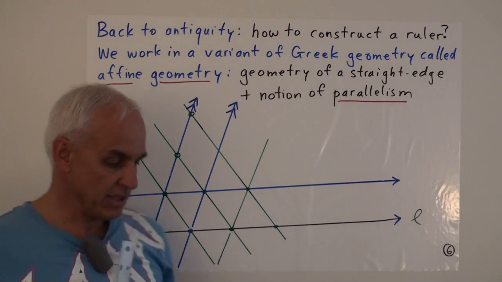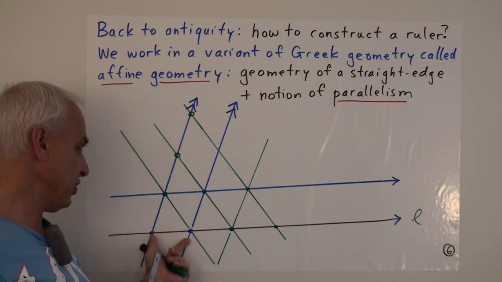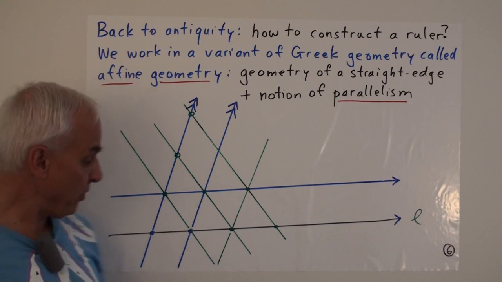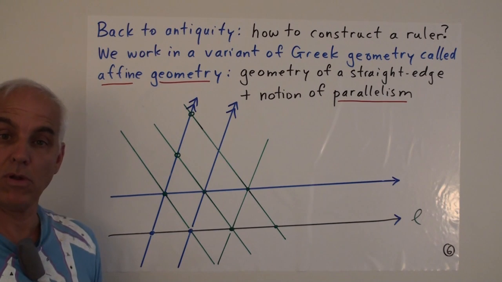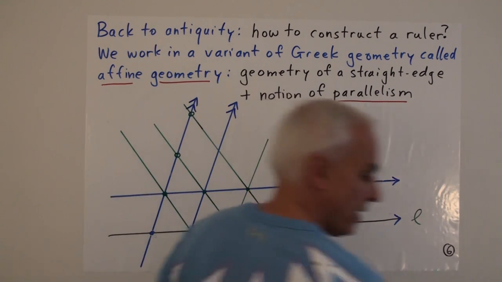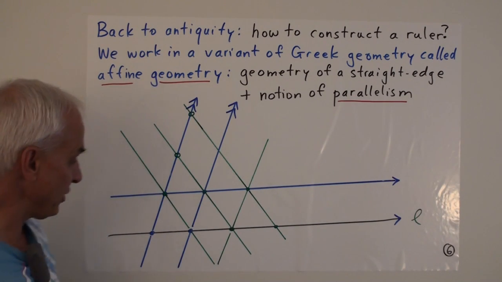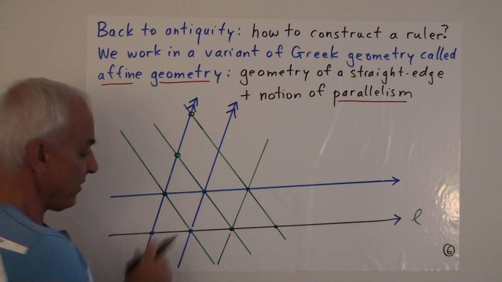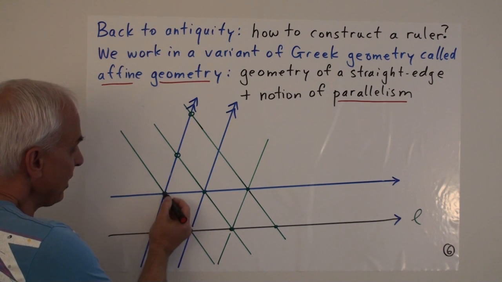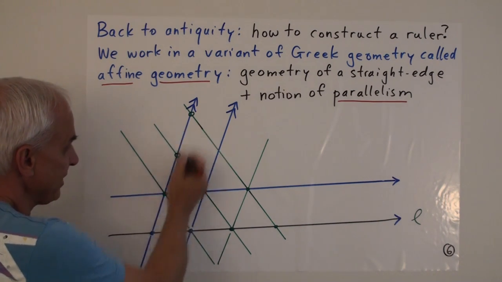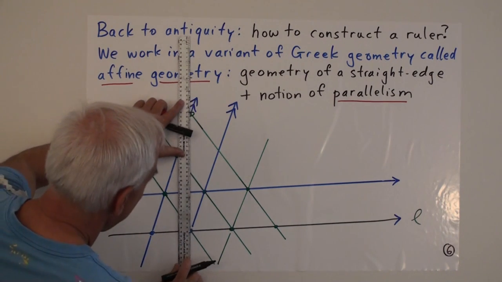All right, so we're capable of doing this, but that's still not really such a good ruler because we haven't been able to make finer subdivisions. So suppose we wanted to divide this segment into a certain number of equal sub-intervals. How could we do that? Well, here's a nice trick. Suppose, just for simplicity, that I want to divide this into 3 equal pieces. Okay. So what I can do is take the 3 equally spaced segments on this line here. So there's 1, 2, 3. And I can join this one with this one.